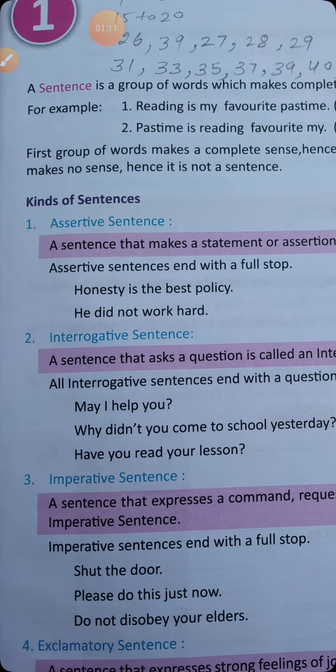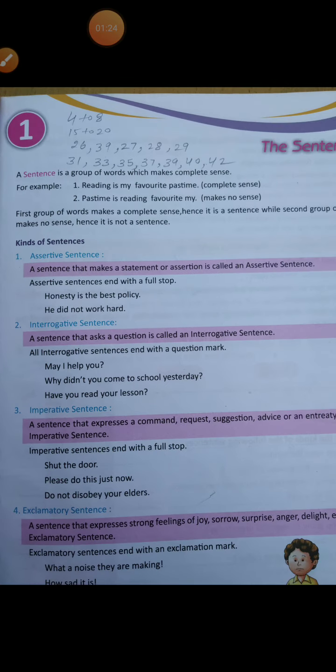Now, kinds of sentences. There are different kinds of sentences: assertive sentence, interrogative sentence, imperative sentence, and exclamatory sentence. What are assertive sentences? Let us see. A sentence that makes a statement or assertion is called an assertive sentence. Assertion, you can say declaration. It is declaring something or it is giving a positive meaning. For example, honesty is the best policy. He did not work hard. These are the two examples showing assertive sentences.